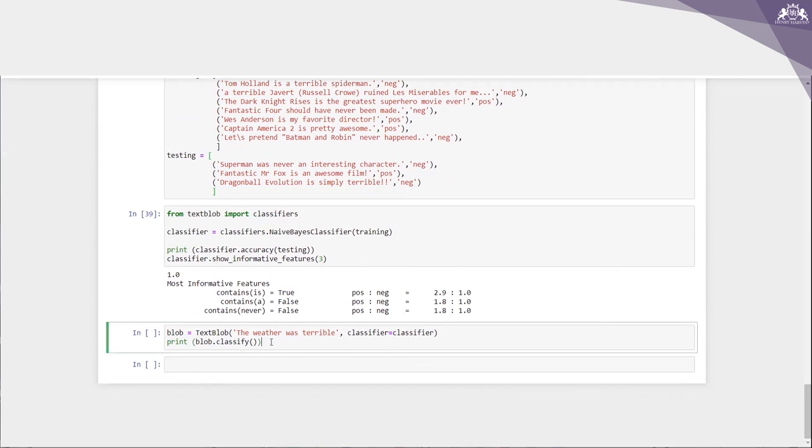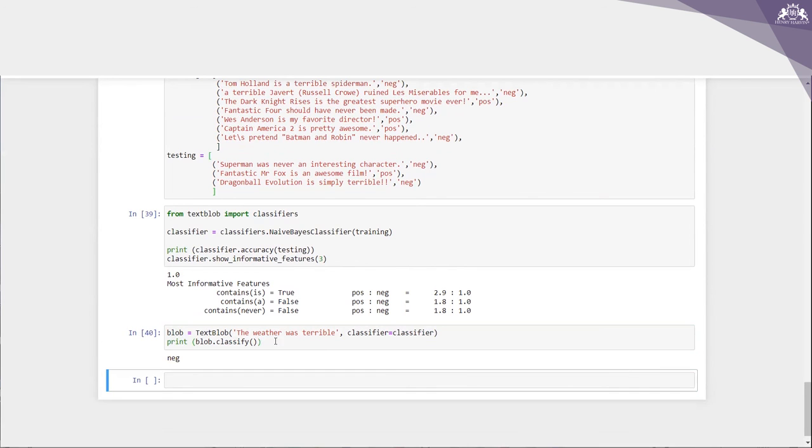For example, I have taken another statement to identify whether it is positive or negative. It is classifying it as a negative sentiment. So based upon the training on the data set, our classifier has provided us the right result.